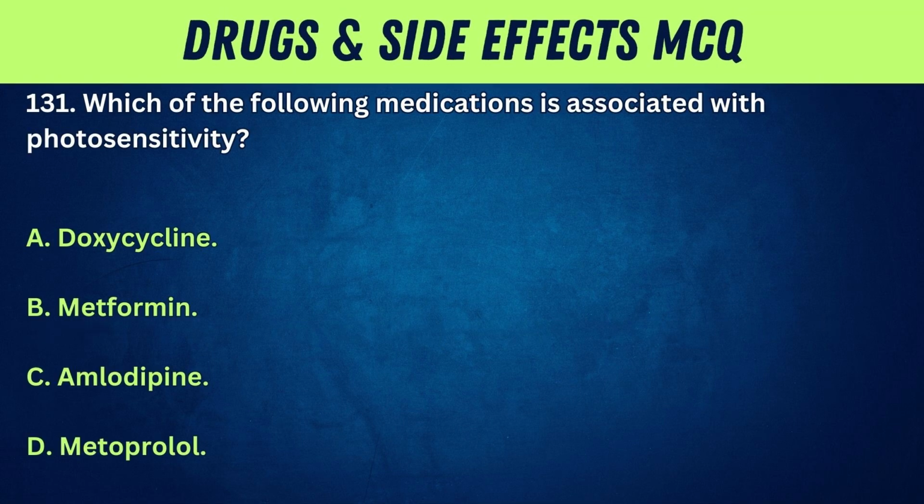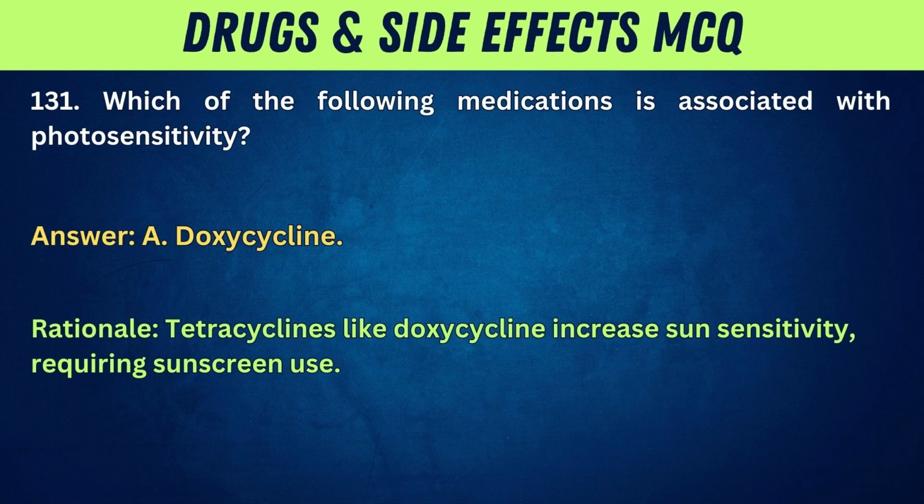131. Which of the following medications is associated with photosensitivity? A. Doxycycline. B. Metformin. C. Amlodipine. D. Metoprolol. Answer: A. Doxycycline. Rationale: tetracyclines like doxycycline increase sun sensitivity, requiring sunscreen use.